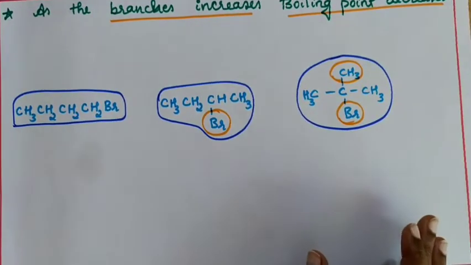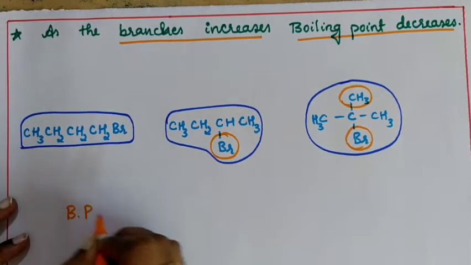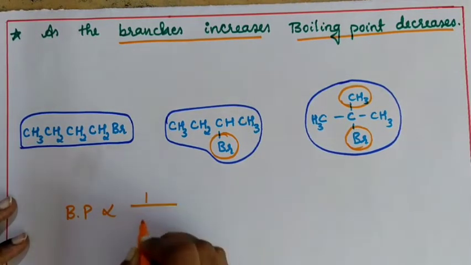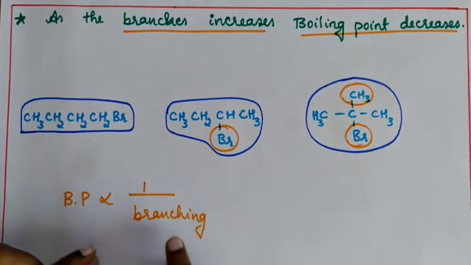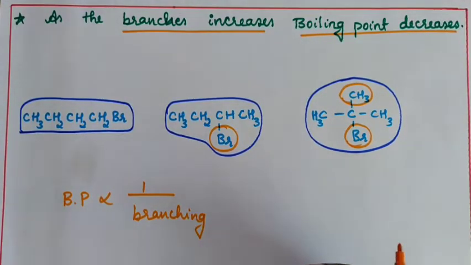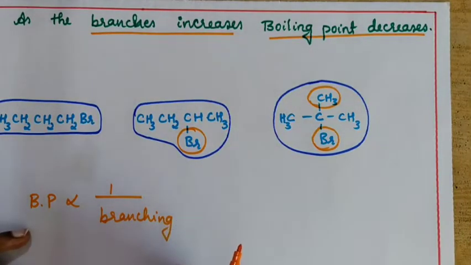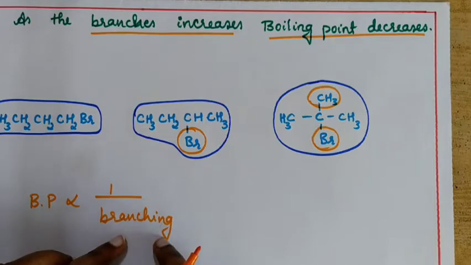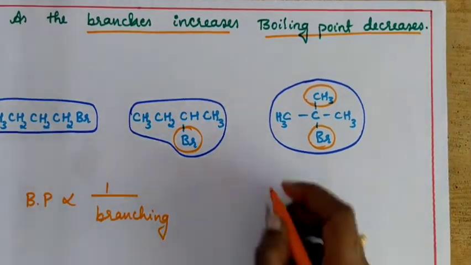See, I will give you a logic to remember here. Boiling point is inversely proportional to branching. Okay. As the branches increase, the boiling point will decrease. Why? Because as branches increase, surface area will also decrease.